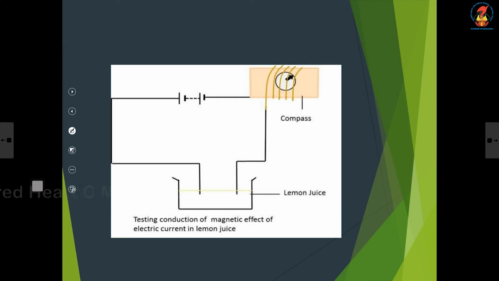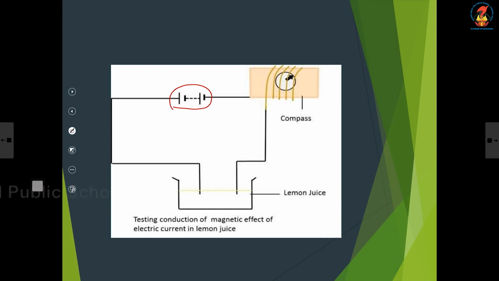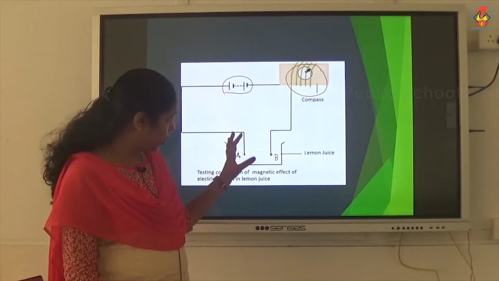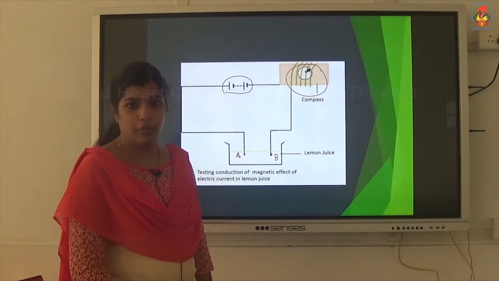Yeah, this one is a battery, this one is a compass needle. These are the two terminals of the tester. We will name this terminal as A and this terminal as B. Okay. So, if the current is very weak, or if it produces a weak current, then also the compass needle will show a deflection.